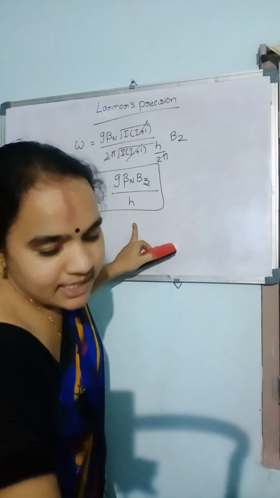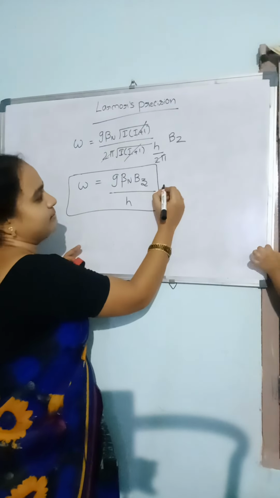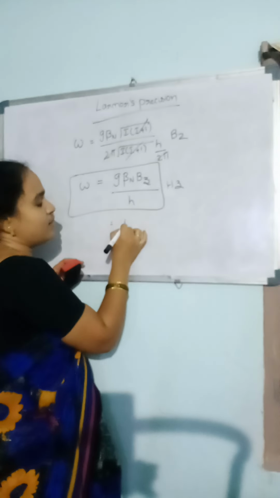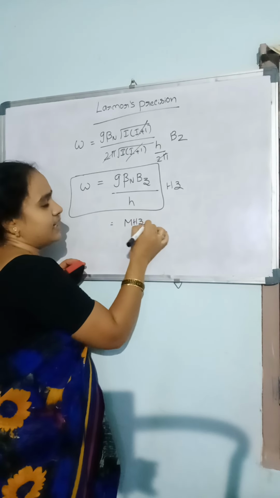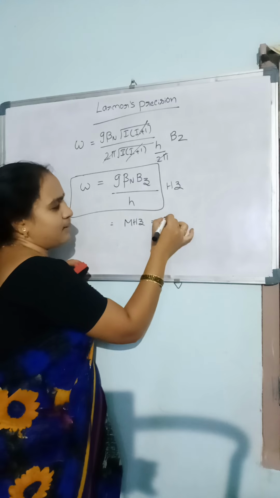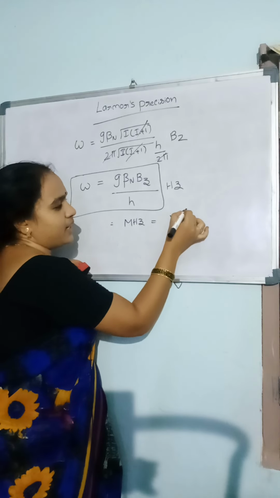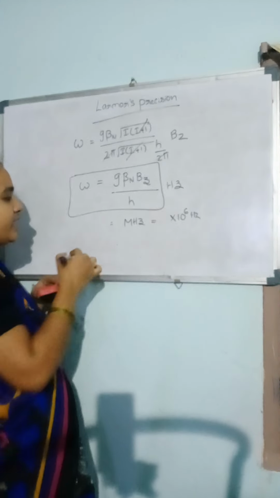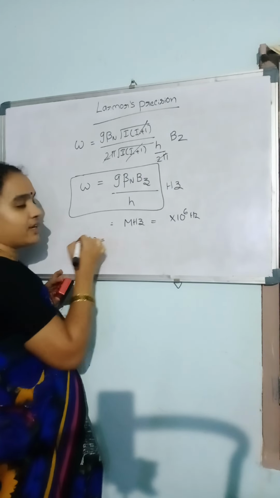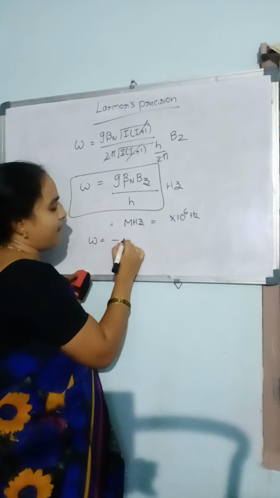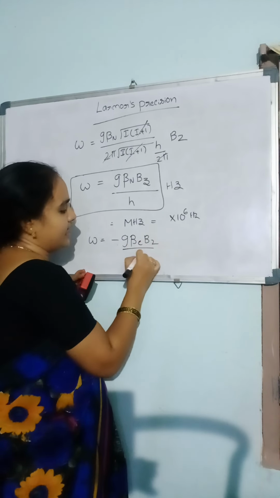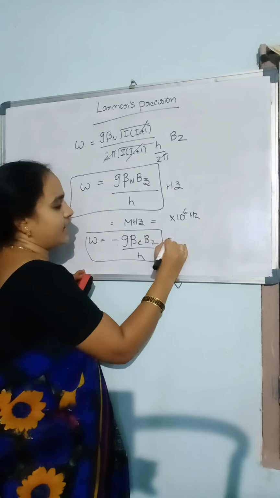We have already calculated this in terms of megahertz; we get around 100 or 1000 times 10 power 6 hertz. Similarly, we can calculate the angular frequency of electrons as minus g beta e Bz by h, which is also in megahertz.